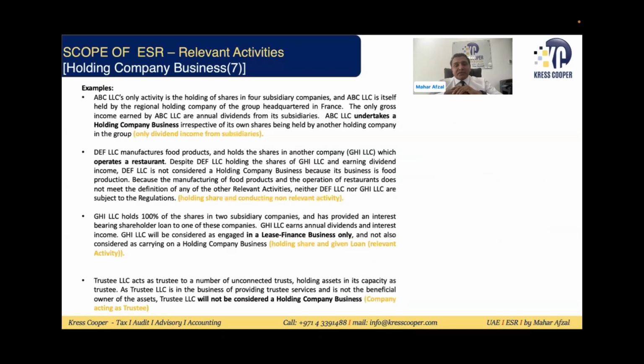Only dividend income from subsidiary: yes, they are involved in the holding company business. They will be subject to reduced economic substance requirement. Holding shares and conducting non-relevant activity, it will not be subject to ESR. Holding shares and giving a loan, which is a relevant activity, yes, they will be subject to normal ESR requirement. If the company is acting as a trustee, it will not be subject to ESR, because trustee is not a relevant activity. So it will be assumed the company is not doing holding company business.